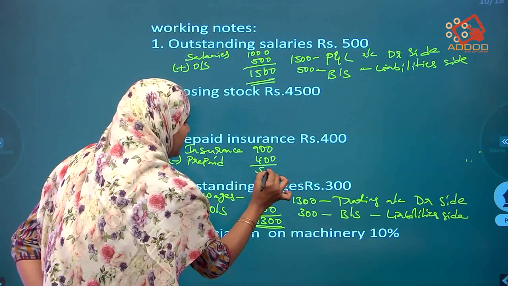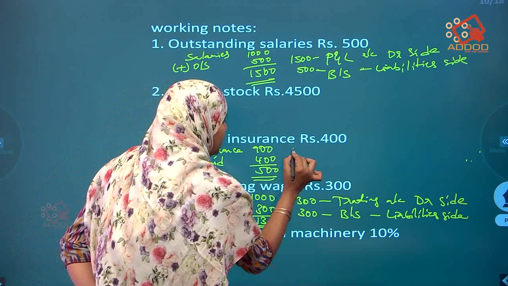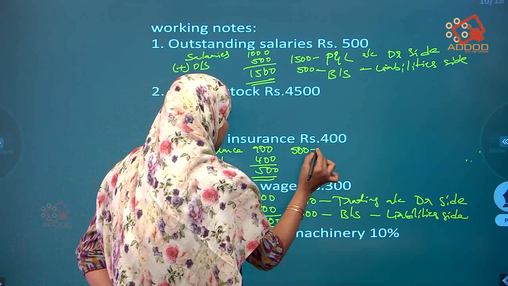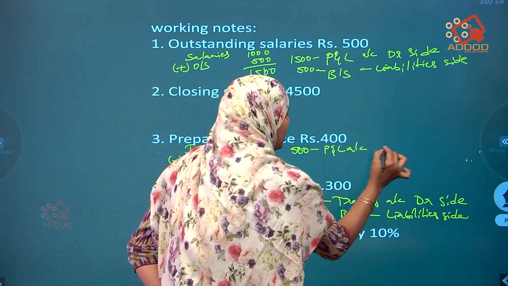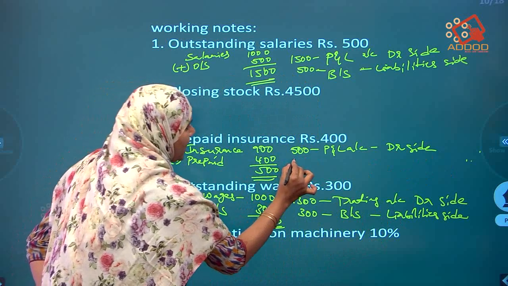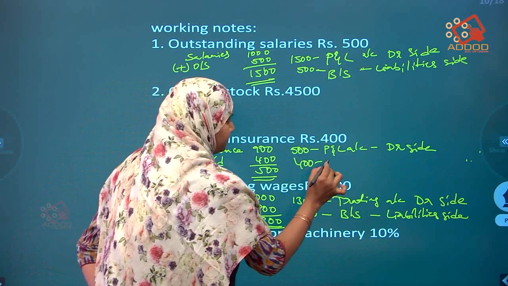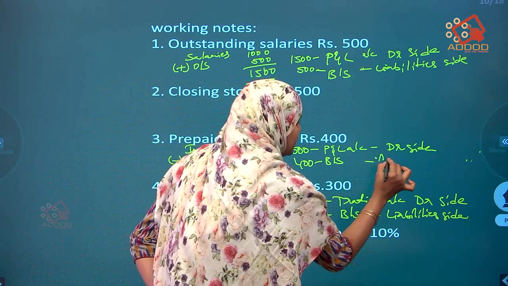If we do minus, we get 500. This 500 should be posted in the P&L account debit side. Okay, this 400 should be posted in the balance sheet asset side.